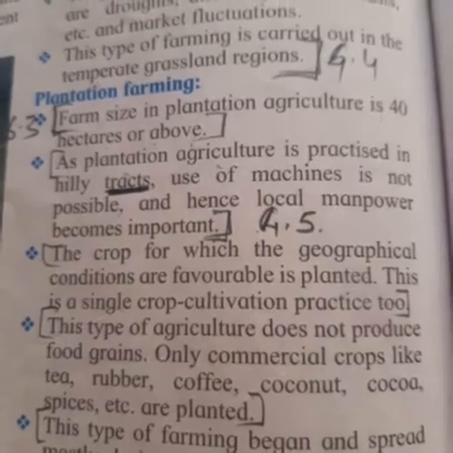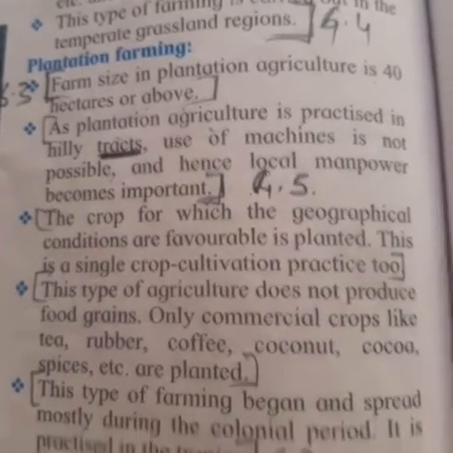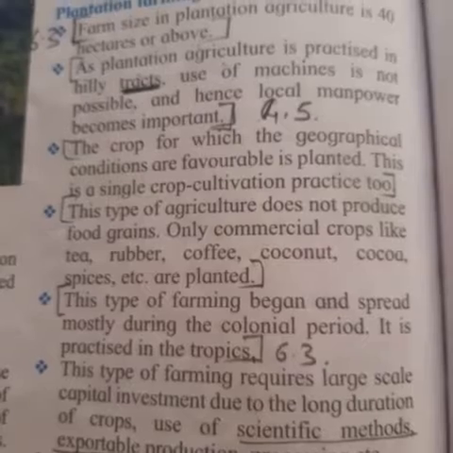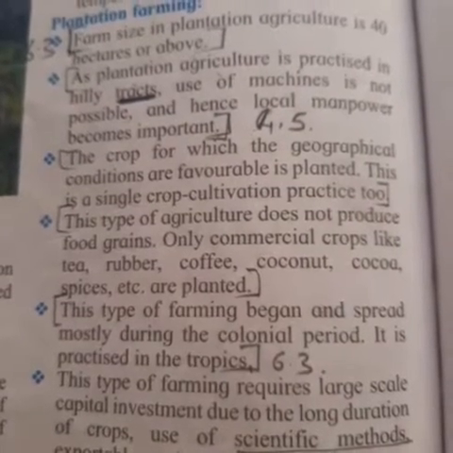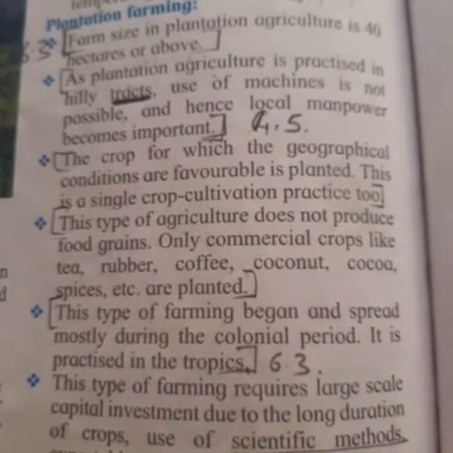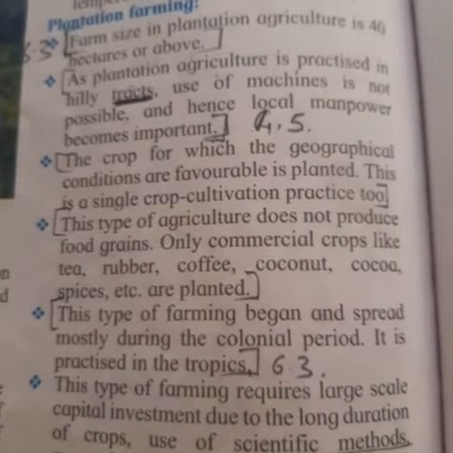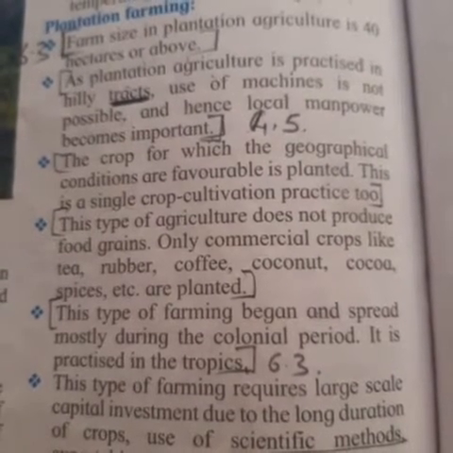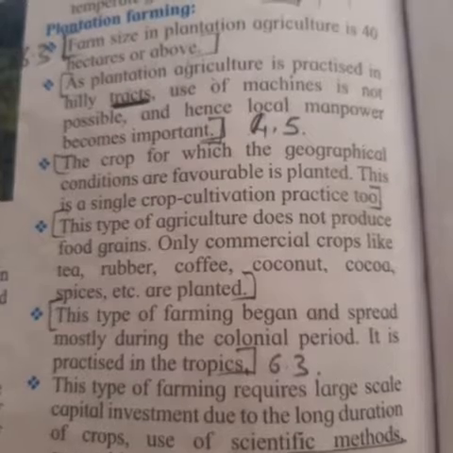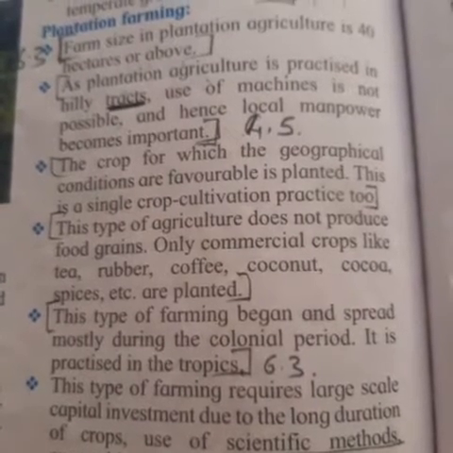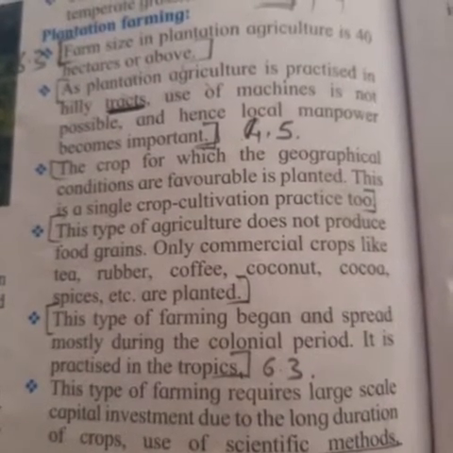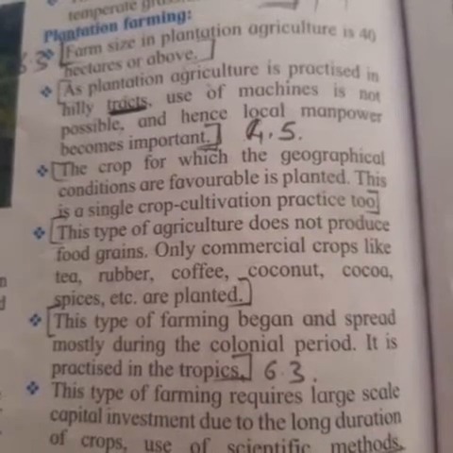This is single crop cultivation too. This type of agriculture does not produce food grain. Only commercial crops like tea, rubber, coffee, coconut, cocoa, then spices, etc. are planted. This type of farming began and spread mostly during the colonial period. It is practiced in the tropics.